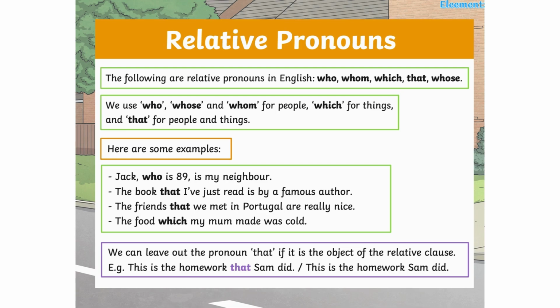We can leave out the pronoun that if it is the object of the relative clause. Example, this is the homework that Sam did. This is the homework Sam did.